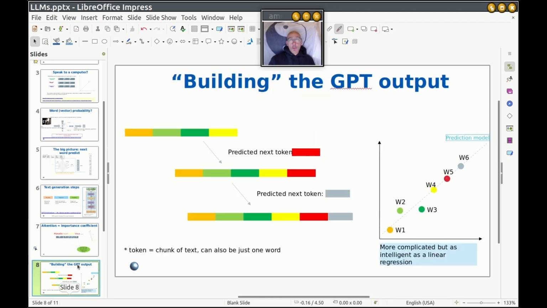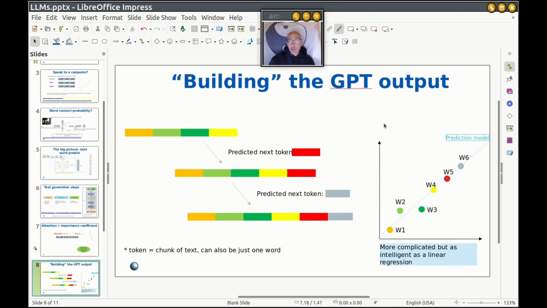So, how do we build a sentence? We enter the prompt, predict the next token, which can be just the next word, but also 2 or 3 words. We call it a token, okay? Like a token that you use to play. Then we have a new sentence. We predict the next, and so on. A token, as we say, is a chunk of text, okay?